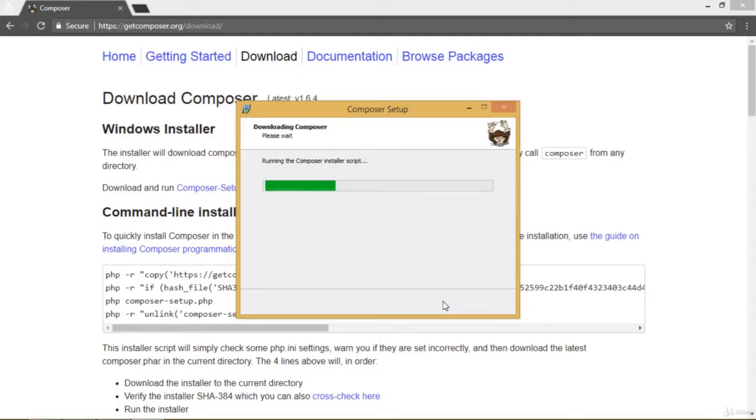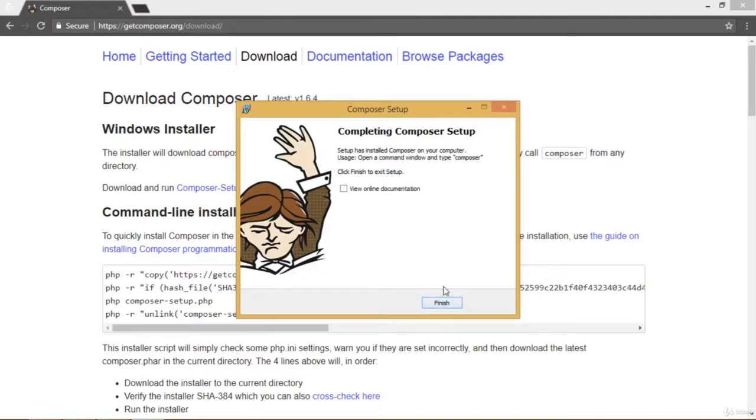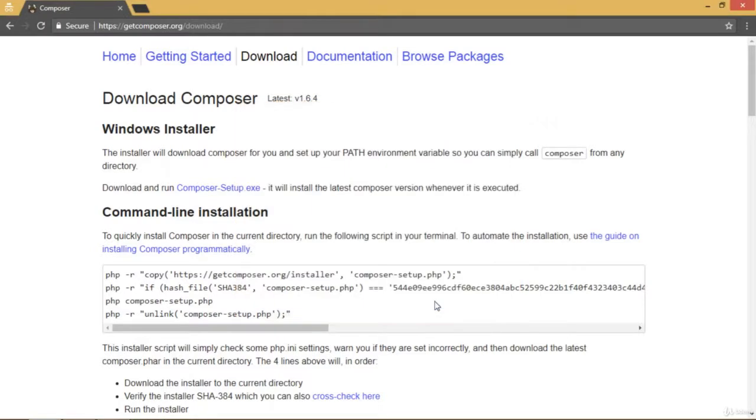It's going to start installing. And finally, it's going to tell you that it has been installed successfully. Click Finish, and you are good to go.